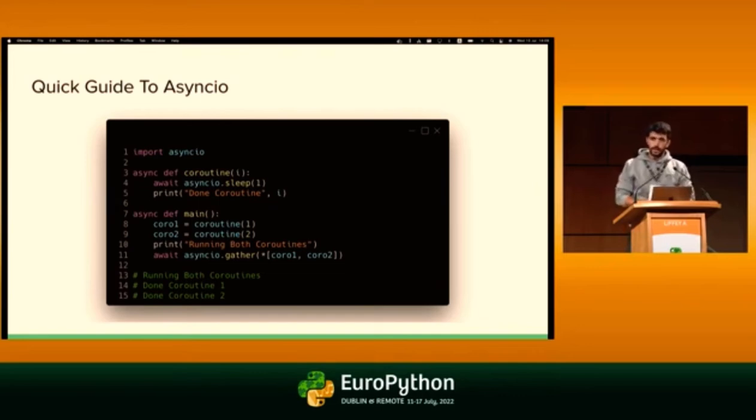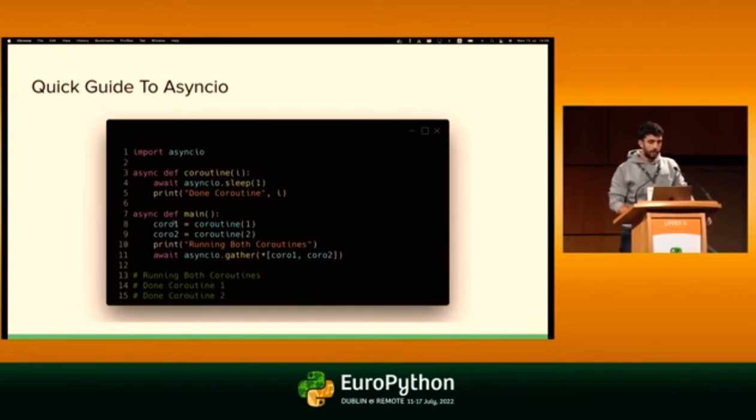Async I/O lets you run code concurrently. So it lets you run multiple functions at the same time. Basically, you have coroutines. Coroutines are defined with the async keyword before the def. And when coroutines are called, they are not immediately executed. When they are called, they return an object.